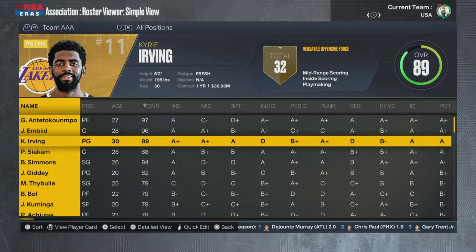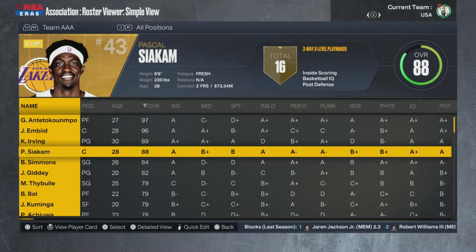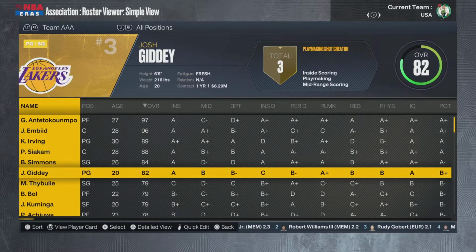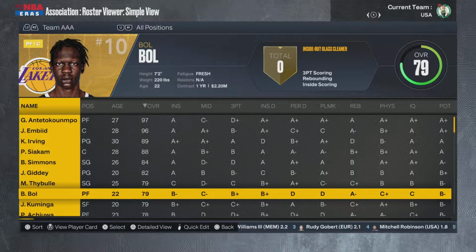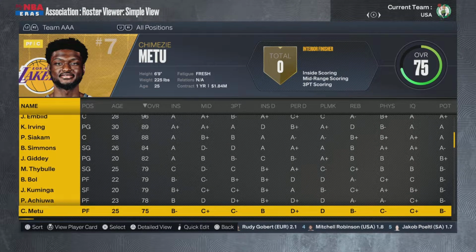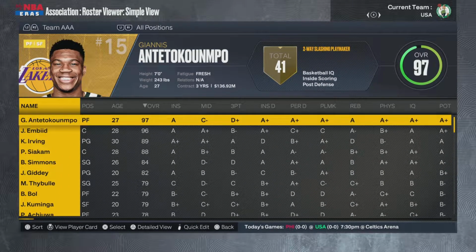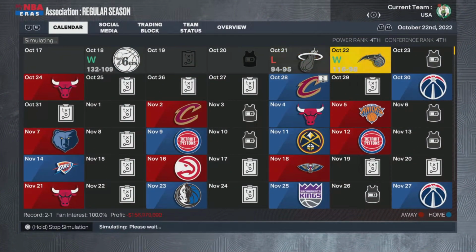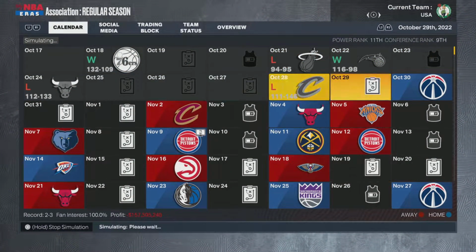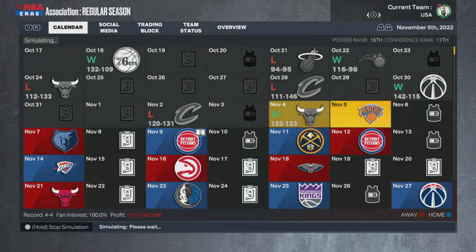So Giannis, Embiid, Kyrie, Siakam, Simmons, Giddey, Thybulle, Bol, Kuminga, Precious, and yeah. So this is kind of the core team right there. And again, this is Team Africa/Australia. I combined the two because it just made the most sense, and I wanted to keep it at 4 teams. So those are the 4 teams right there, and I split them up into 2 conferences, as you can see, 2 and 2. So 2 East, 2 West. But anyway, let's jump right into the simulation.